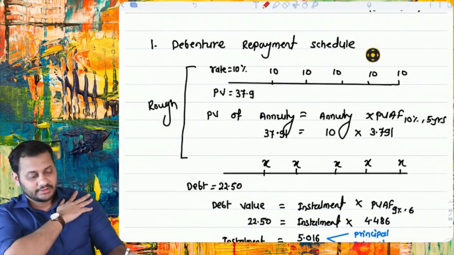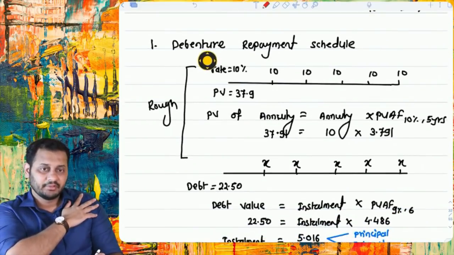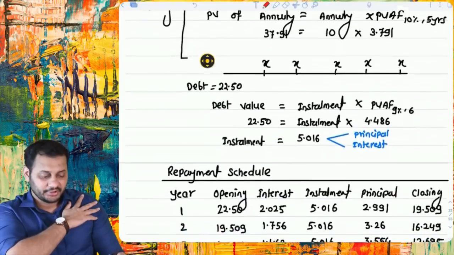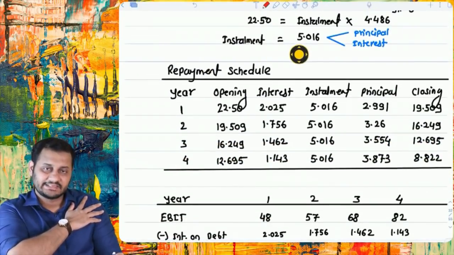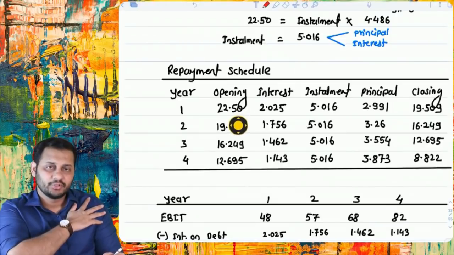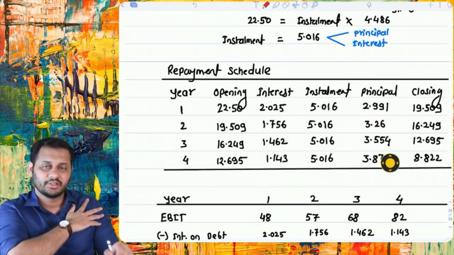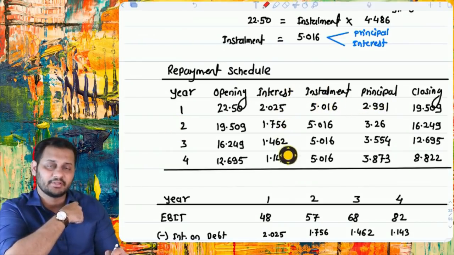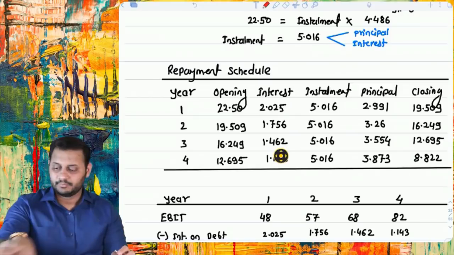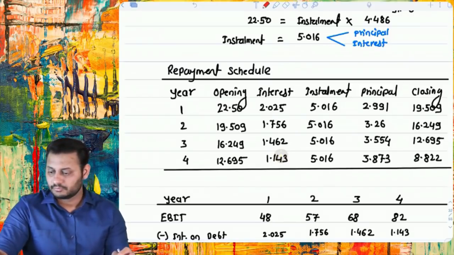Okay, since the debenture is repaid equally, we calculated the debenture repayment schedule. So this is a repayment schedule. Installment came down to 5.016. So what we did is, opening was 22.50, interest for the entire year became this much, 2.025. Installment made is this, principal is this, closing value is this, which will become opening, and then we calculate the entire repayment schedule. Why? Because we wanted the interest amount separately.